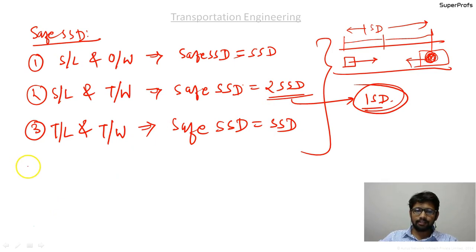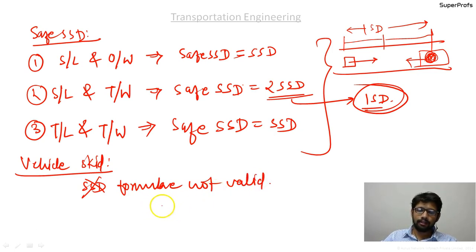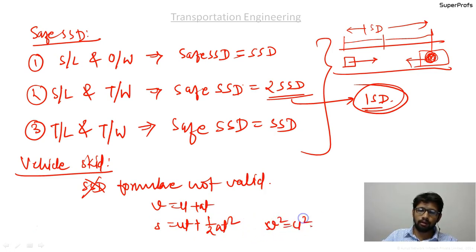Okay, next thing that we discussed was the vehicle skid on road. And in case of vehicle skid, you cannot use the SSD formula that we discussed. Okay, SSD formula not valid. So what you should do is you should go for using the linear equations of motion, that is v equal to u plus at, s equal to ut plus half at square, and third was v square equal to u square plus twice of as. You should remember these three formulae and you should use them in solving the questions based on the vehicle skid.